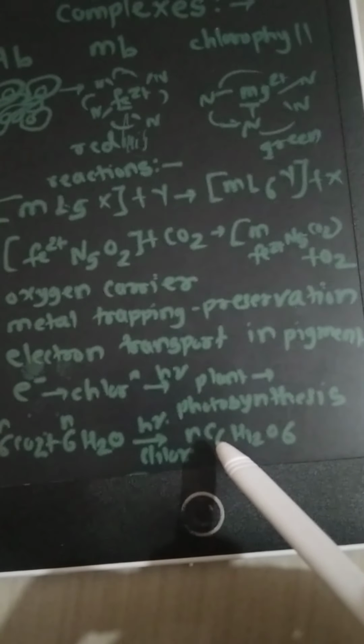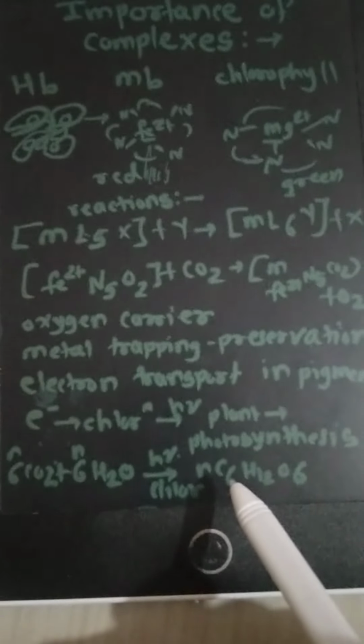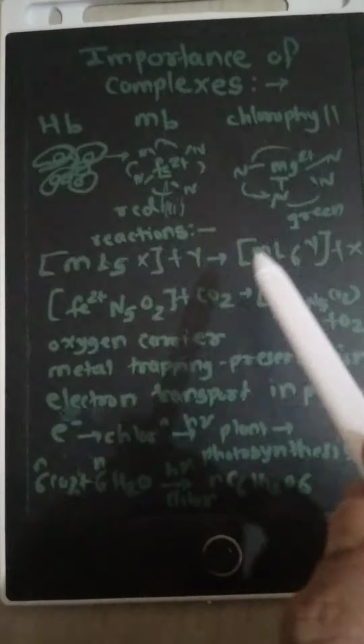So n number of 6CO2 and 6H2O get combined in the presence of light, h nu, chlorophyll transfers that electron or photon, and carbohydrate gets synthesized, like glucose, C6H12O6. So multiple glucose molecules and fructose molecules, like carbohydrates, get formed. So that is the importance of the complexes which have biological applications.